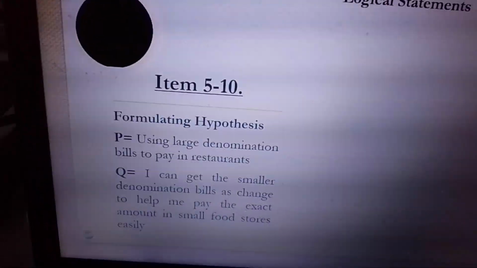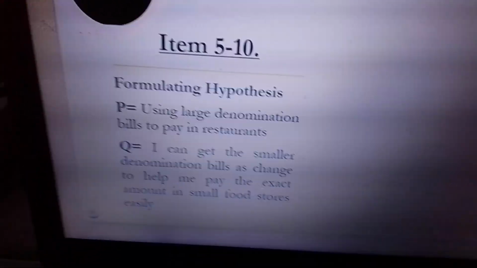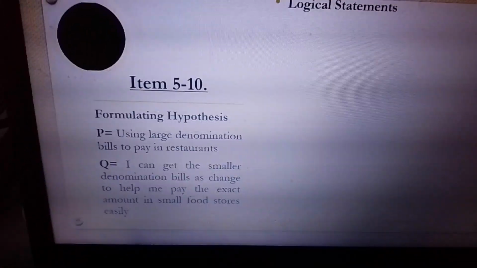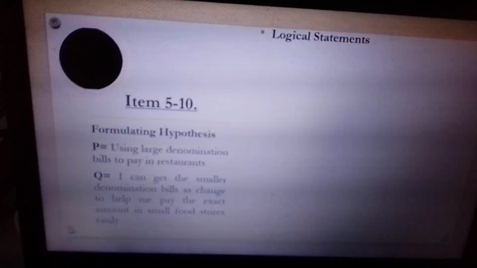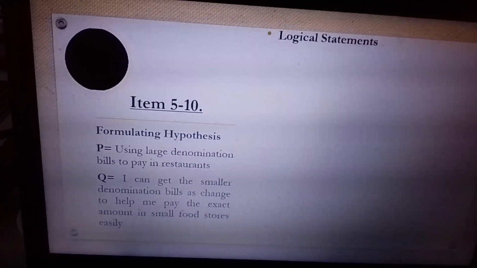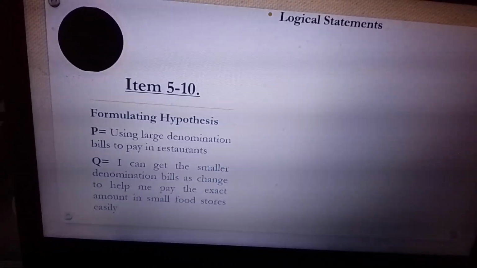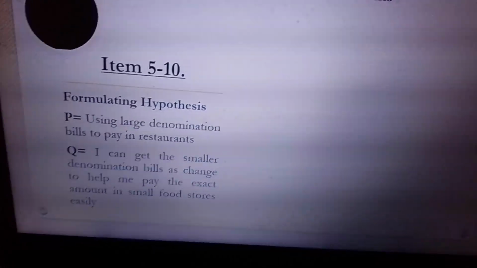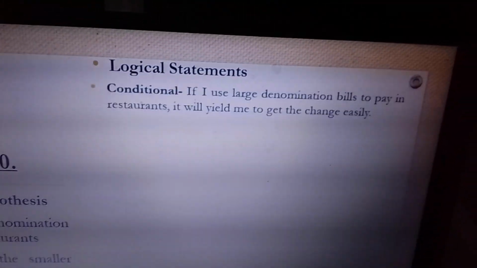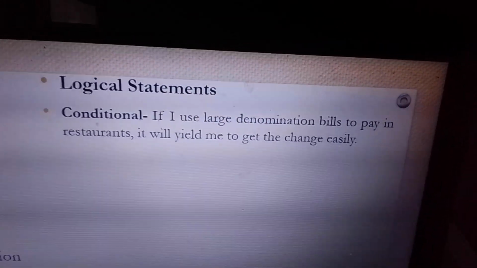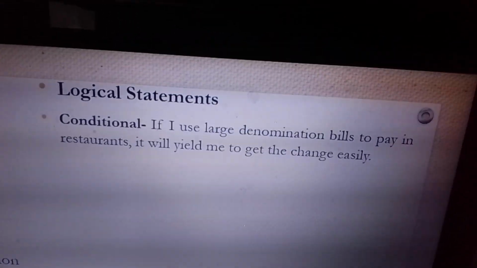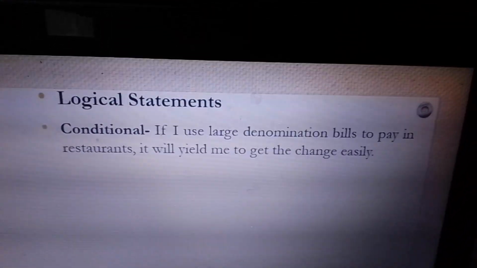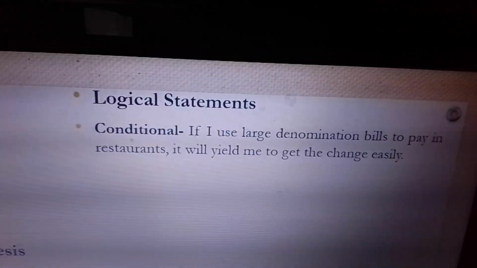Yun yung trend na yun, especially nowadays when I go shopping. So, now, let's write the logical statements. Okay, before I put it in the PowerPoint, why don't you say it for me? If I use large denomination bills to pay in restaurants, I can get the smaller denomination bills as change to help me pay for the exact amount. Or in short, it will just yield me to get the change easily, which will help me pay for something cheap easily without a hard time of giving change.